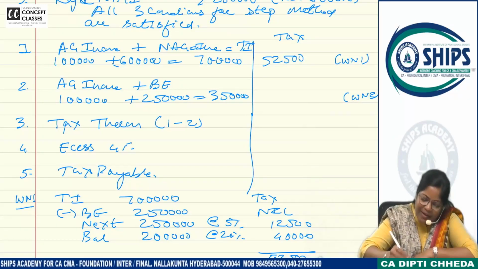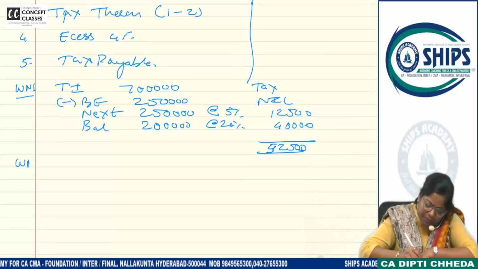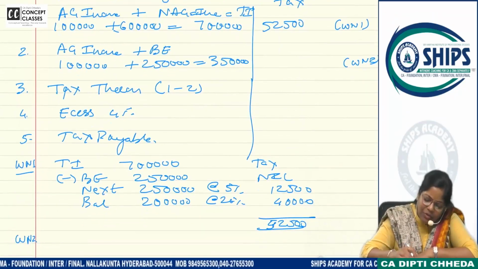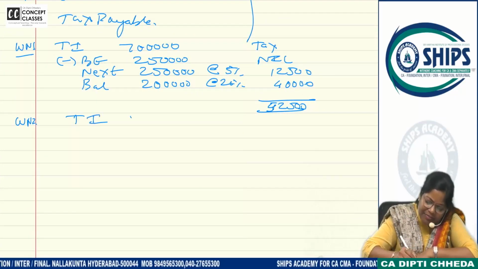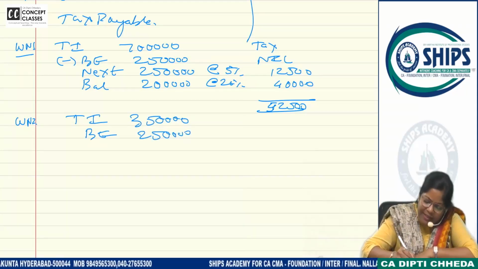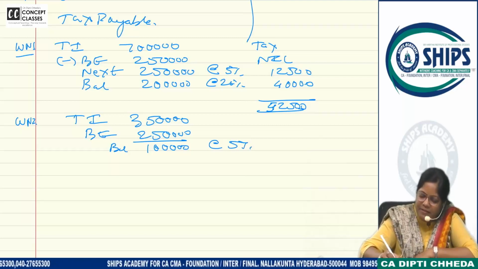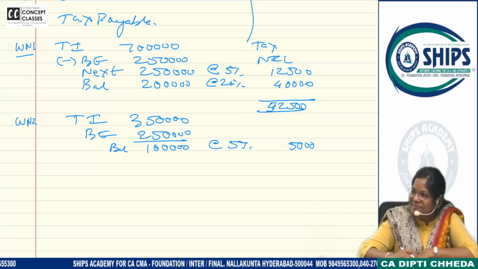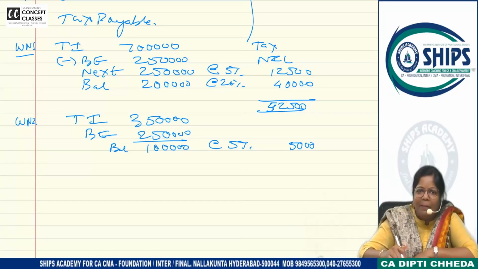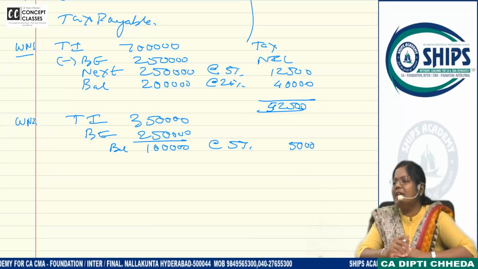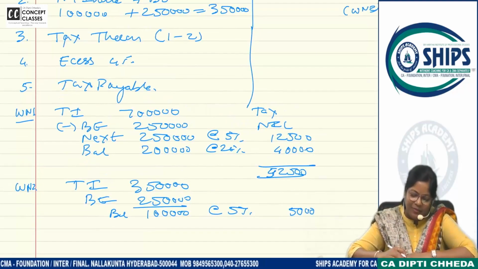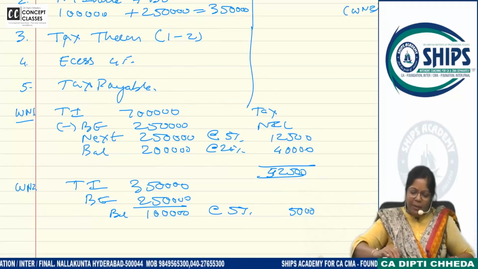52,500. What about working note 2? Calculate tax on 250 plus 1 lakh, 350. So in 350, basic exemption is only 250. In short, whatever is the agricultural income, on that pay how much tax? 5%. कितना, 1 lakh पे 5%? 5,000. Any makeup here? No. Shall I pause? कोई भी पीछे रह गए तो पूछो. फास्ट जा रहे हैं. अच्छा लिखो. Make working note 1 and 2 complete in your book.